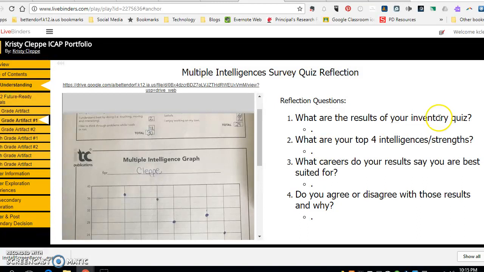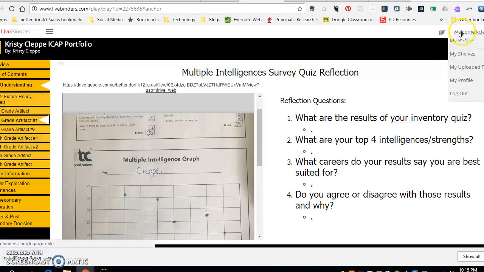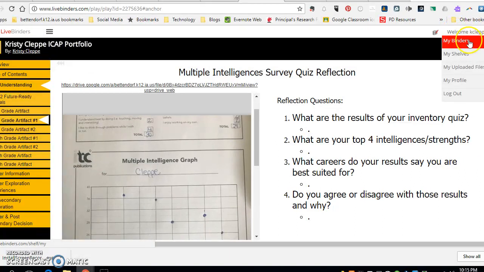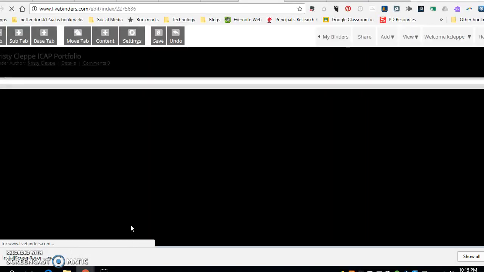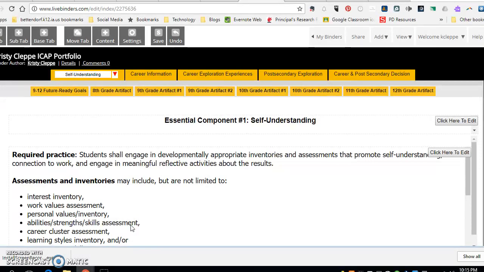So I'm going to show you a little bit on how to edit this. When students are ready to edit these entries in their portfolio, the best thing to do when they're in their portfolios, over on the right hand side when they are logged in, is to go down to My Binders. And then once you click on My Binders, it will bring them into their Live Binders page. And then underneath their Bettendorf one, they can click Edit, and it will bring them into the editing page of their portfolio.